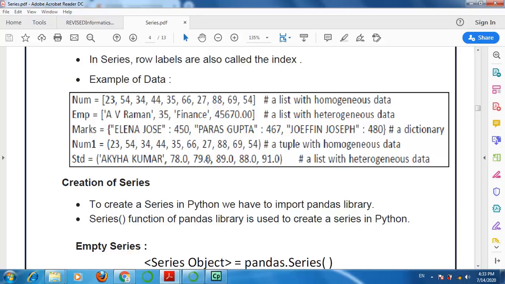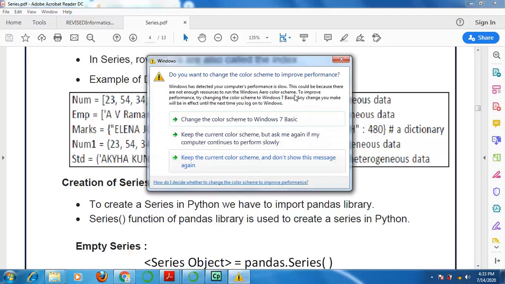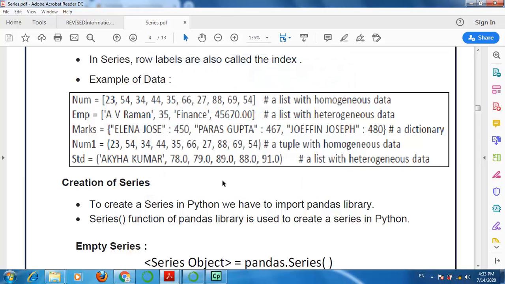And if the values are of different types, then it is heterogeneous data. So here we have seen the basic introduction of series. In our next video we will see how to create series using different types of data. Thank you so much and all the best.